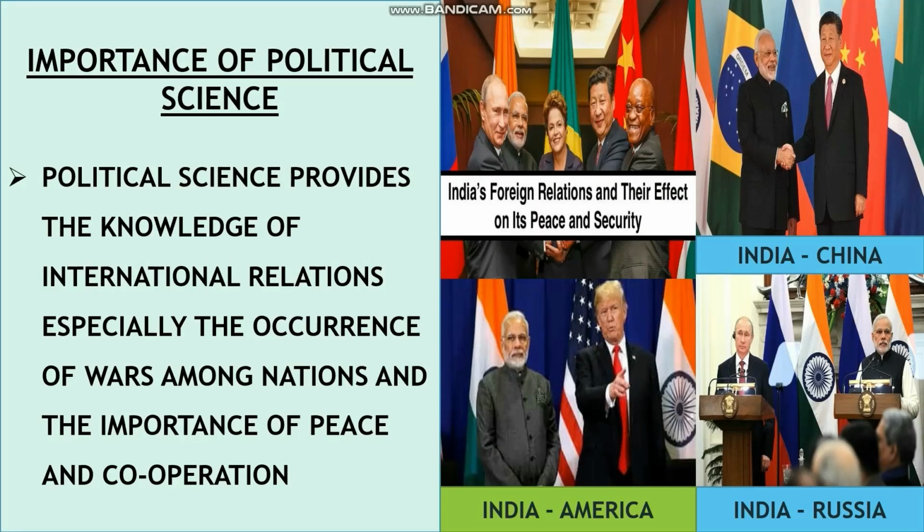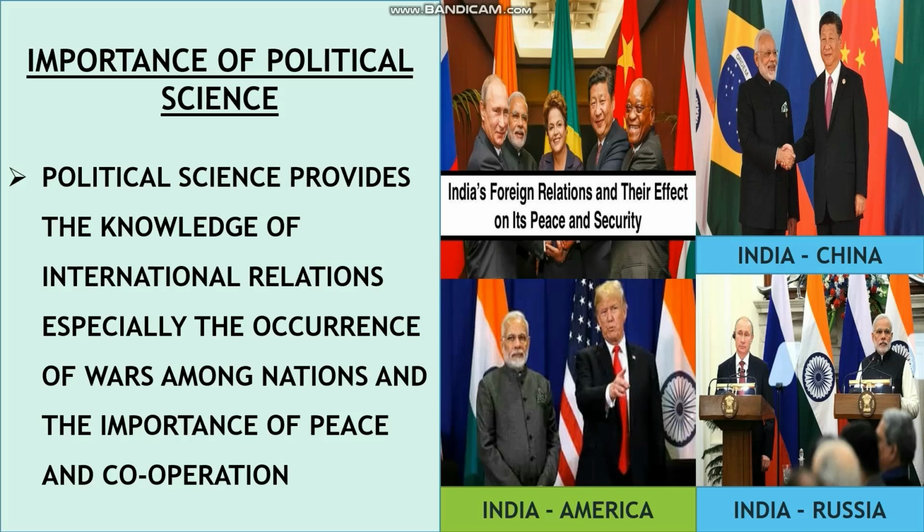Next, the last point is that political science provides the knowledge of international relations, especially the occurrence of wars among the nations and the importance of peace and cooperation. So political science gives us knowledge about international relationships, especially to avoid wars among nations, to make peaceful existence among nations and cooperation between nations.